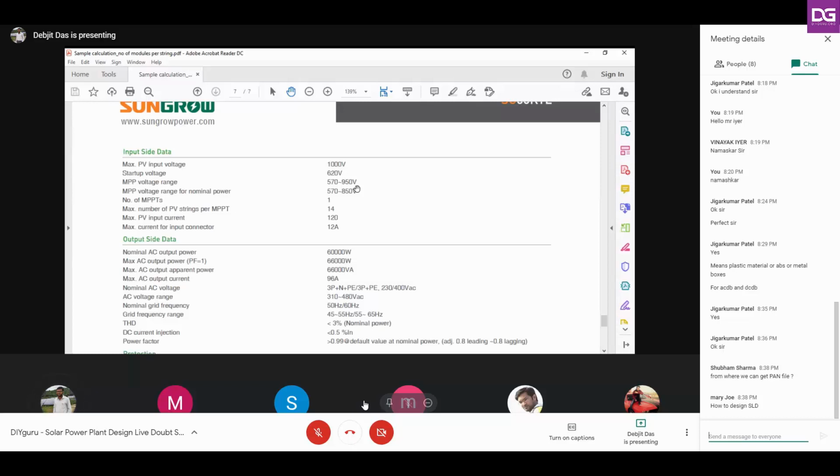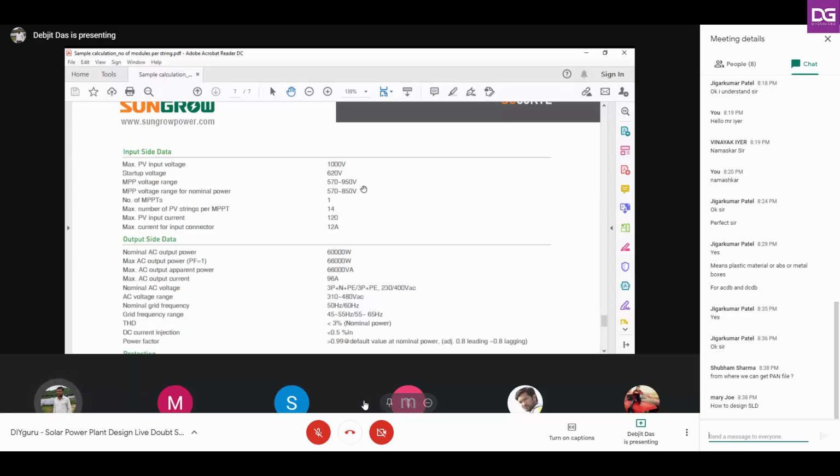So in that case you have to design your number of modules such that it should be within this 570 to 950 volts at all temperatures, that is during the winter and even during the summer season also.